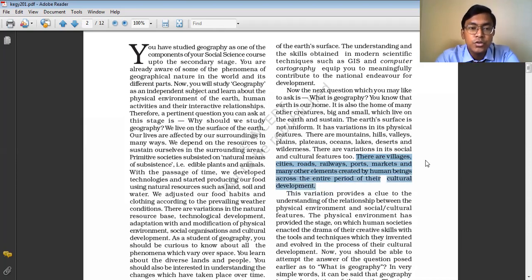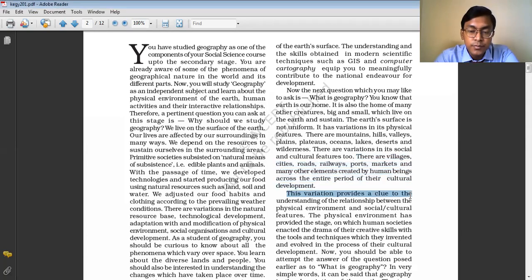We human beings have transformed our society from the earlier period to the modern period, and we have brought about a lot of changes to the physical environment on the earth. So we need to study how these changes have been brought about, how we have adapted, and how the social and cultural environment came into existence. The study of all this is geography.